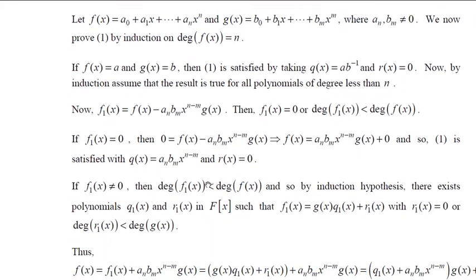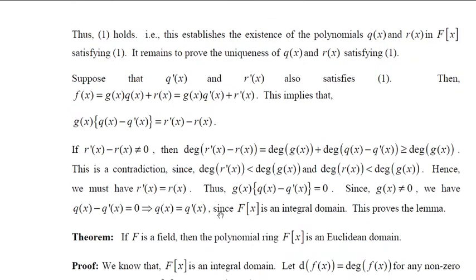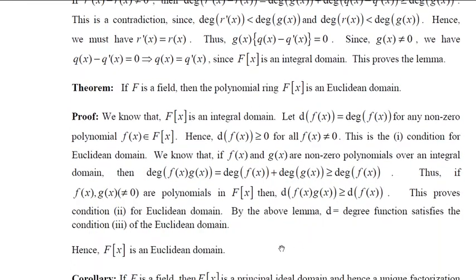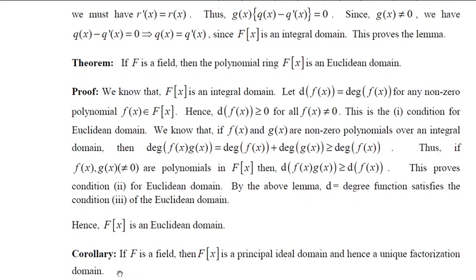Therefore, by the above lemma, the third condition of a Euclidean domain is satisfied. Hence, F[x] is a Euclidean domain. The corollary: if F is a field, then we have to show that F[x] is a principal ideal domain and hence a unique factorization domain. We knew that every Euclidean domain is a principal ideal domain and hence a unique factorization domain.